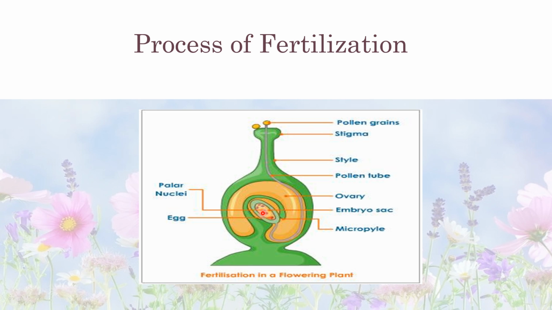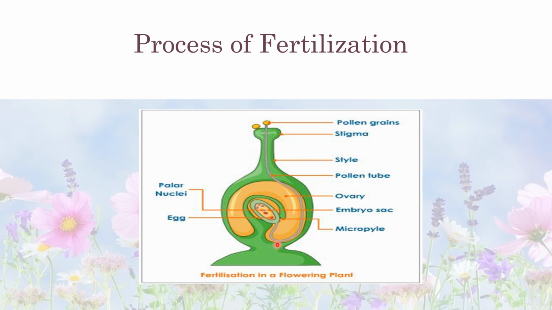Female gametes are also called eggs. Eggs fuse with the male gamete and produce the zygote. The ovary now develops into the fruit and the ovules develop into the seed.